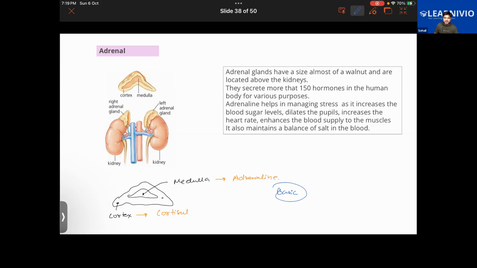Question number B. Describe the process of nitrogen fixation and its significance. Okay, nitrogen is beneficial for living as part of chlorophyll.